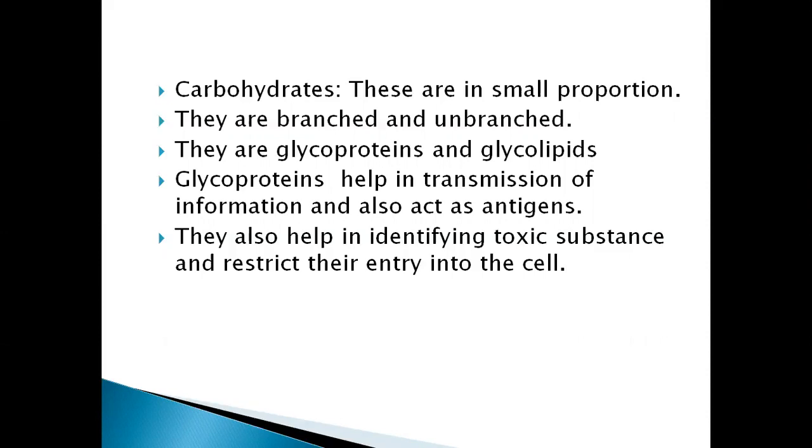Glycoproteins help in transmission of information and also act as antigens. They also help in identifying toxic substances and restrict their entry into the cell. So these help protect the cell from toxic substances.